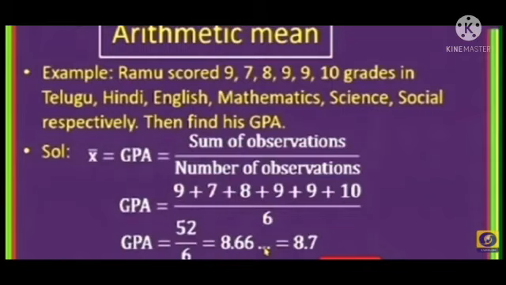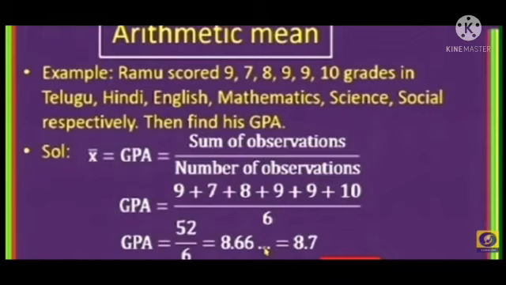Ramu scored grades 9, 7, 8, 9, 9, 10 in Telugu, Hindi, English, Maths, Science, Social respectively. Then find his GPA. To find the solution, what is the formula of arithmetic mean? x bar equals the sum of observations divided by the total number of observations.